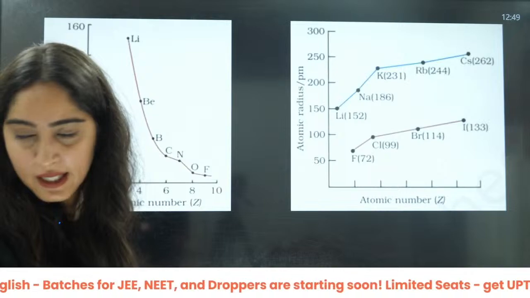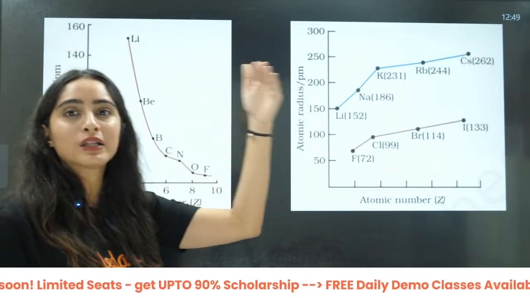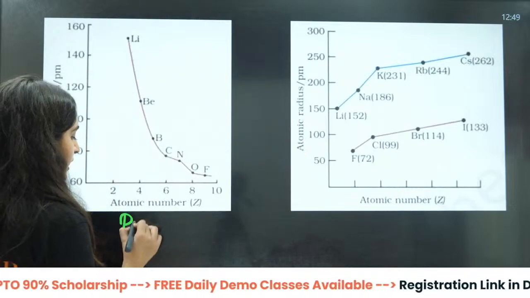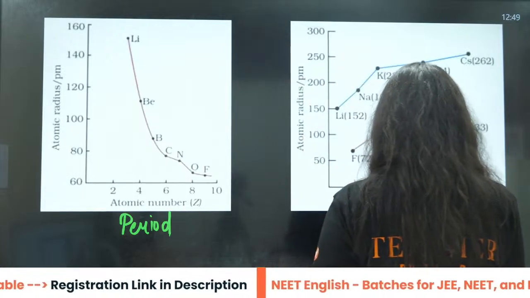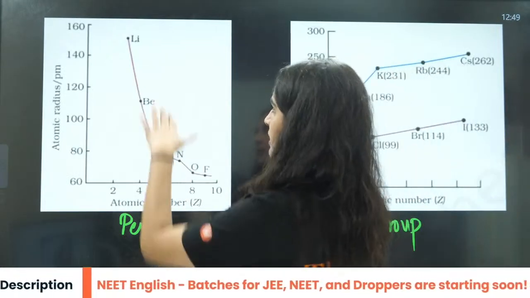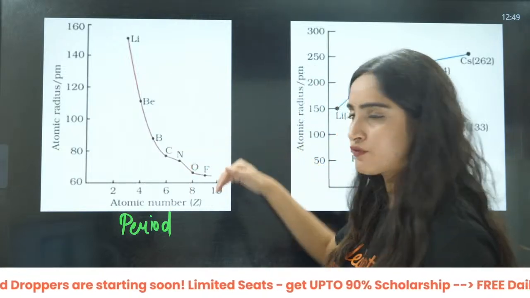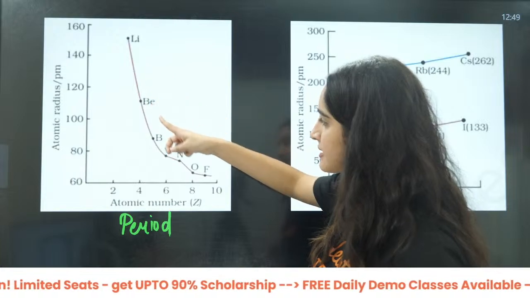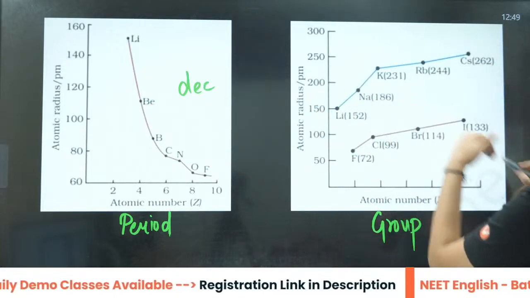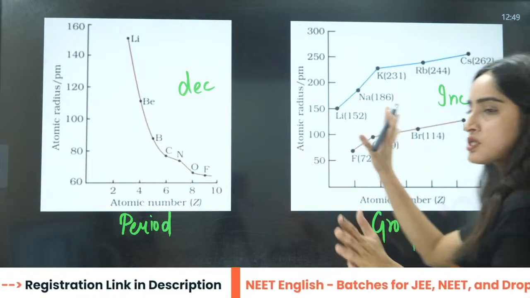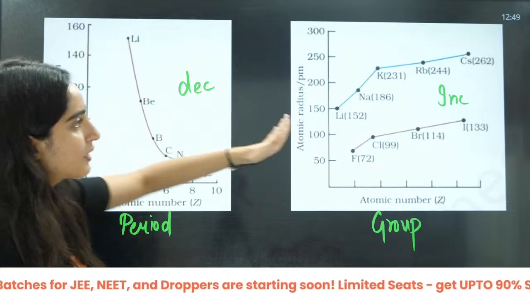Yes. Now, beta, let us talk about this particular thing. This is along the period, right? This is down the group, right? Now, let us see what is going to happen. So, you can see this is along the period: lithium, beryllium, boron, carbon, nitrogen, oxygen, fluorine, right? The size is decreasing, decreasing, decreasing, right? And here, beta, this is increasing, increasing, increasing, right? This is the graph that is in your syllabus, right? You can see the size is increasing here.